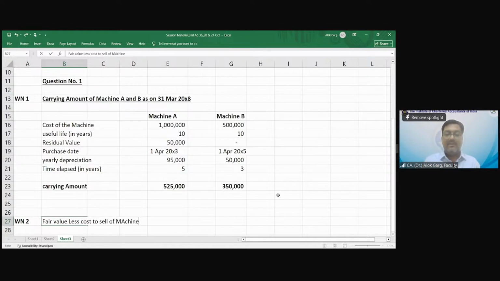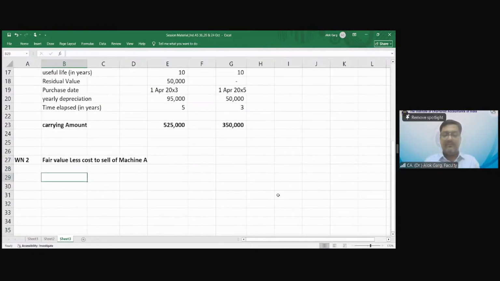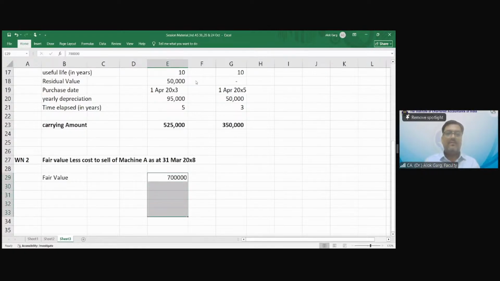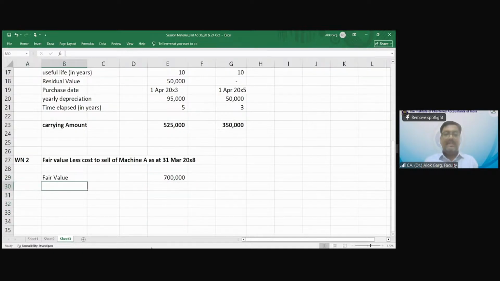Machine A. What was the fair value? What was the fair value of machine A? Fair value क्या थी क्वेश्चन में? The fair value was 7 lakh. Remember? As at 31st March, 7 lakh. Less cost to sell.